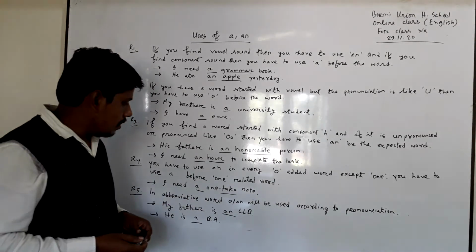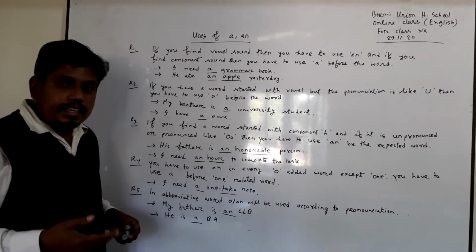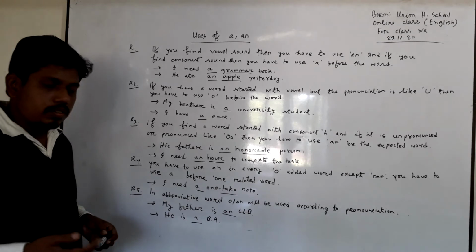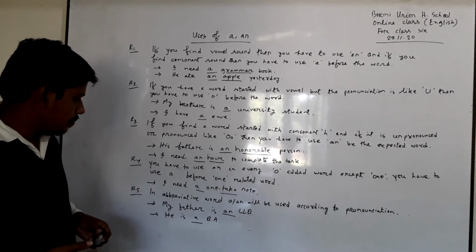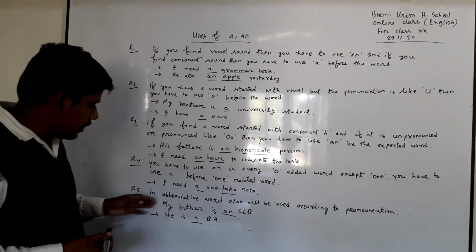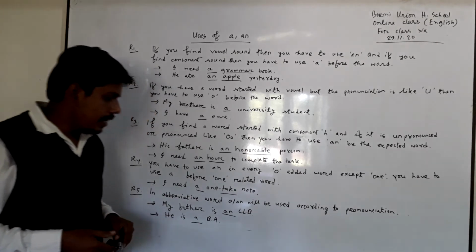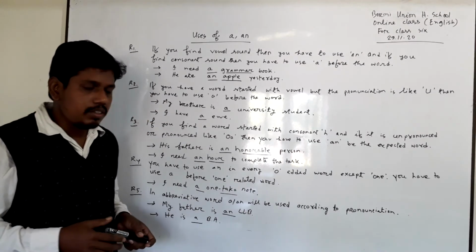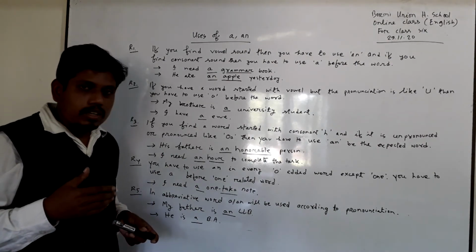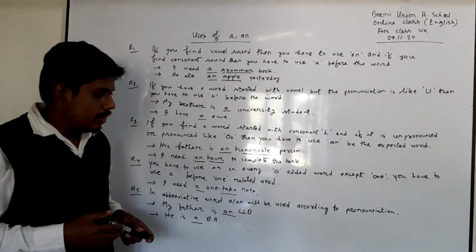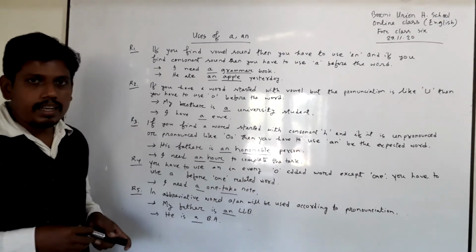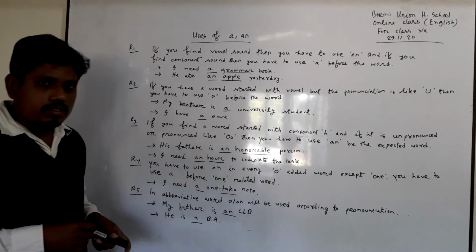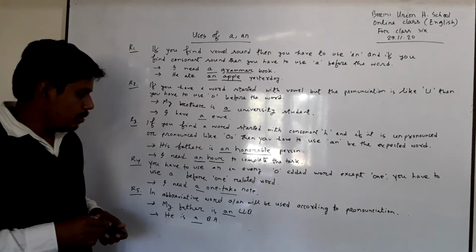I saw a one-eyed man yesterday. In this sentence, you have to use also a before one-eyed man. And in Rule 5, in abbreviated words, a or an will be used according to their pronunciation. If its pronunciation is like vowel, then you have to use an, and if its pronunciation is like consonant, then you have to use a before the word.